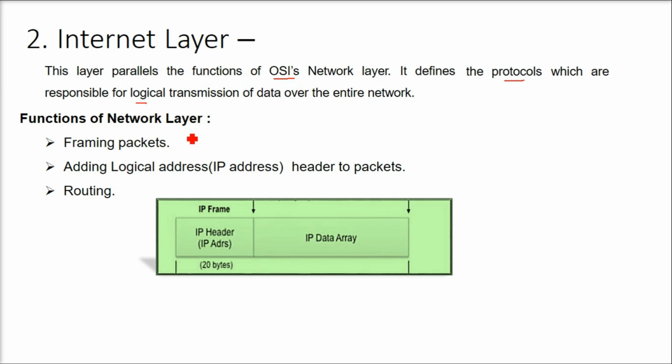What are the functions of this internet layer? Framing of packets, and then adding the logical address. This is the IP address. Every machine, every gadget has some IP address on the network. So adding the logical address, the IP address, as a header to the packet is the function of the internet layer, along with routing. Routing comes from route, and route is the path. If something has to reach from this source to the destination, what is the route? This routing is done here. So we have this IP frame, the IP header with IP address of 20 bytes, and then the IP data array.